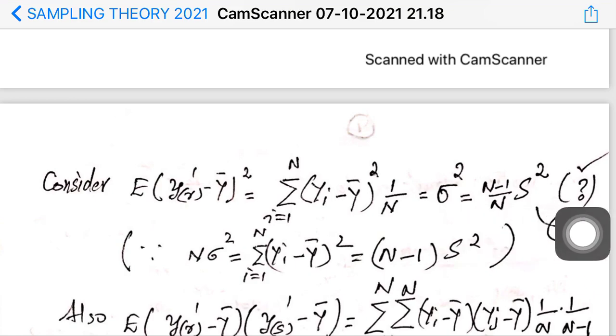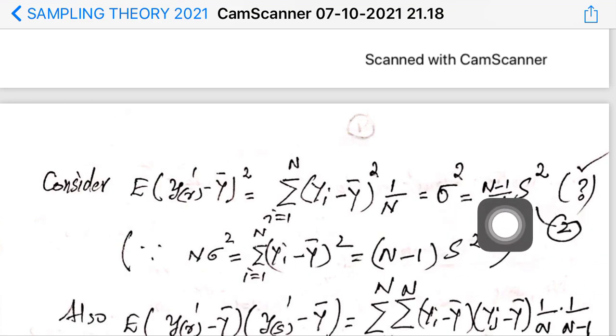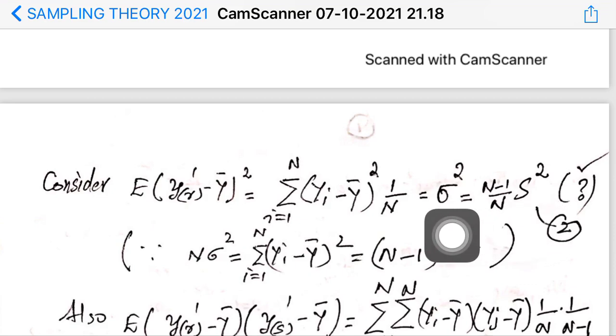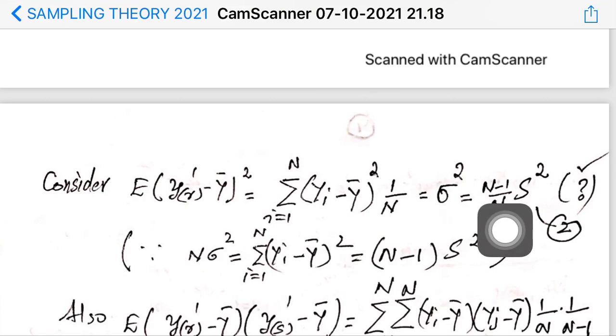Okay, and the population variance can be written as N minus 1 by N into population mean square, because you know the relationship between sigma square and S square that we have explained earlier. Okay, in some earlier videos we have discussed this. So sigma square can be always written as N minus 1 by N into S square.